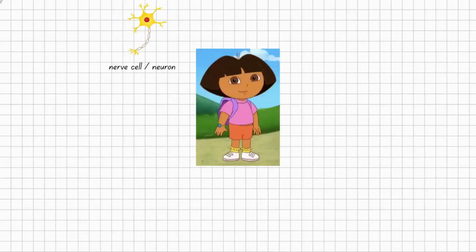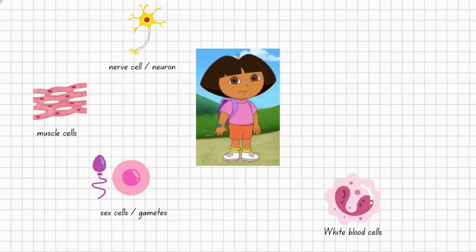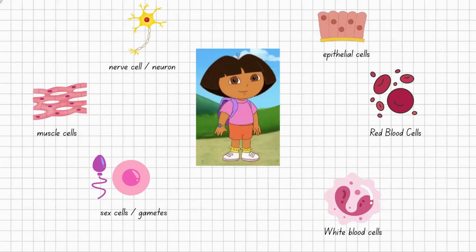This is Dora. Dora has neurons, Dora has muscle cells, Dora has sex cells, Dora has white blood cells. She might have blood, so she also has red blood cells. Dora has skin, so she has epithelial cells. All of these cells need the cell cycle and undergo the cell cycle for changes and growing.